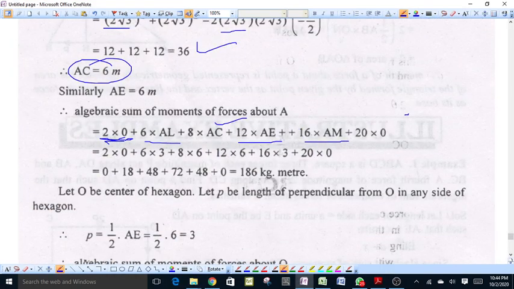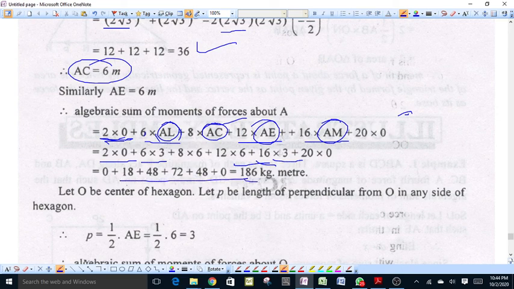Now putting all the values of AL, AE, AM and AC, we get 2 into 0 plus 6 into 3, because AL we have already calculated is equal to 3, and AC is equal to 6, AE is equal to 6, AM is equal to 3, and after calculation this algebraic sum of moments about A comes out to be 186 kilogram meter.